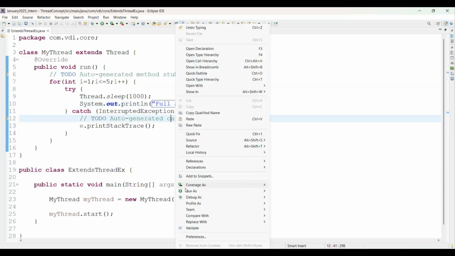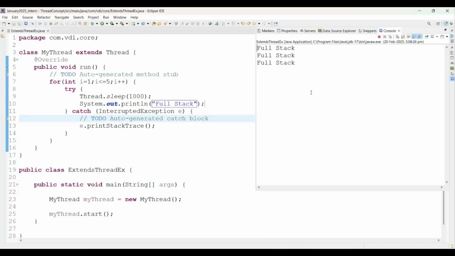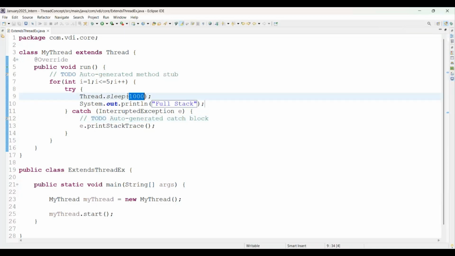See on screen, run as Java application. See, it is printing full stack after every 1 second. Why? Because we have given the time in milliseconds. I hope you are aware of the traffic signal example: after a few seconds, the traffic signal color changes, like red, green, yellow. Same thing here as well: after some time interval, your thread comes into execution state. If I pass 10,000 milliseconds, it means 10 seconds, so after 10 seconds it will print the full stack.